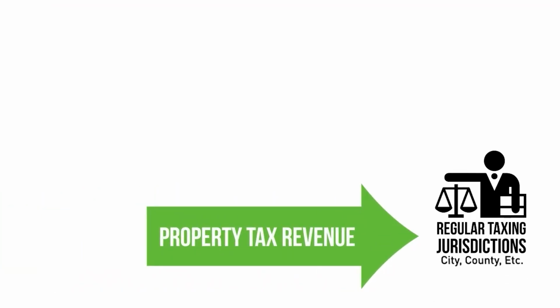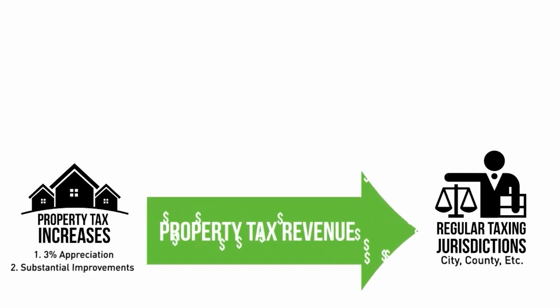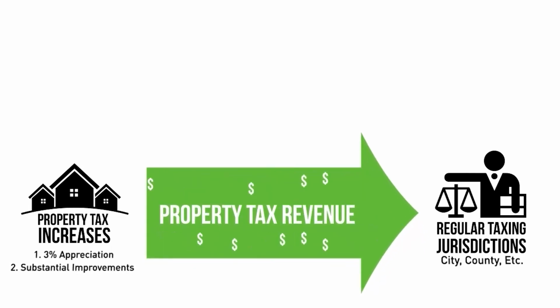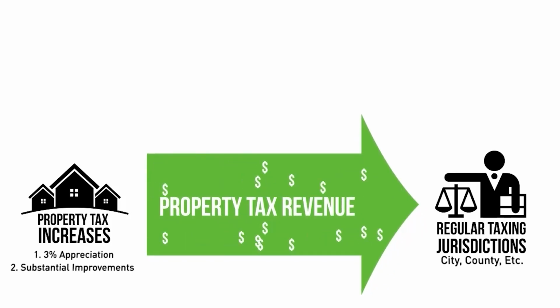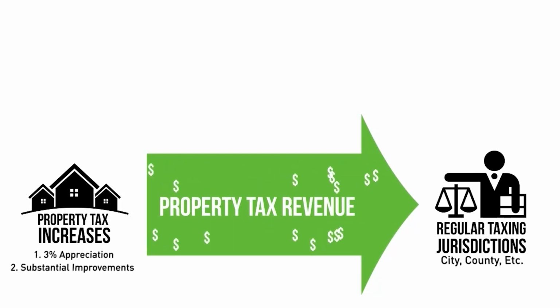Local taxing districts such as the city or county receive most of their funding from local property tax revenues. Property tax revenues are not constant for any taxing district. Revenues for taxing districts can increase in two ways. First, if a property undergoes new construction, a substantial improvement, or rehabilitation, an assessor is allowed to do a reassessment of the assessed value of the property. If the assessed value is increased, that increased taxable assessed value provides increased property tax revenues.